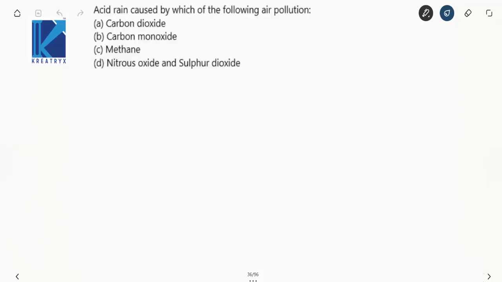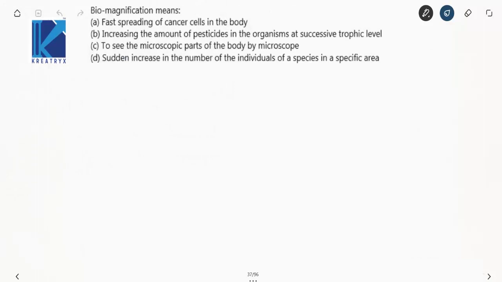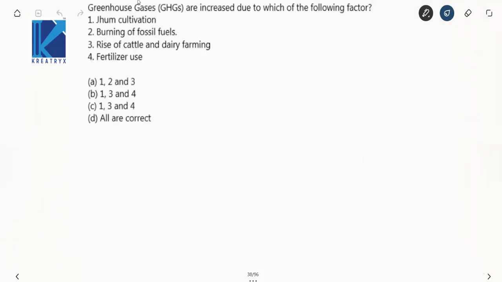Acid rain is caused by which of the following air pollutants? Now we have discussed this question n number of times, right? So your option is nitrous oxide and sulfur dioxide. Now next, biomagnification means again the same basic question. Increasing the amount of pesticides in the organisms at successive trophic levels is nothing but called biomagnification. Your B option. Greenhouse gases are increased due to which of the following factors? Let me know the answer. Jhum cultivation? Yes, perfectly right.